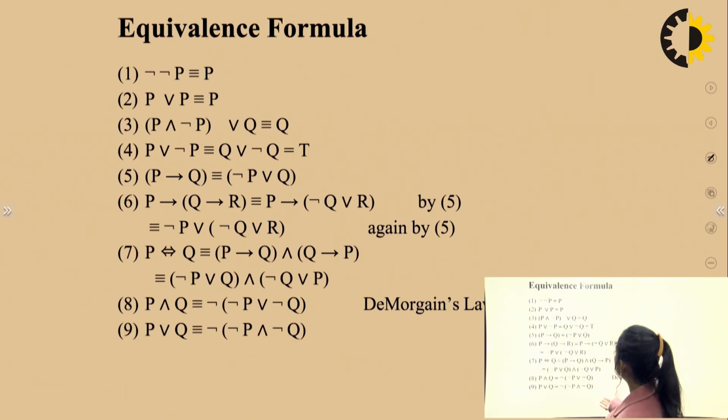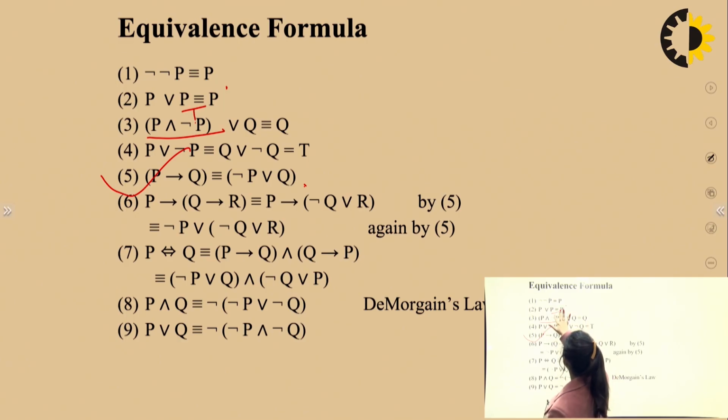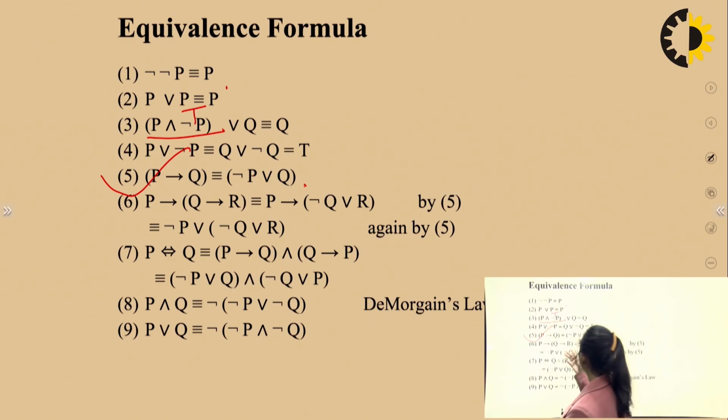Equivalence formulas. These are certain equivalence formulas. For instance, we discussed this: P implies Q is not P union Q, right? Similarly, the negation of a negation is P. P union P is P. P and not P union Q is Q, because this part itself is true, and anything in union with true is that proposition itself, right?